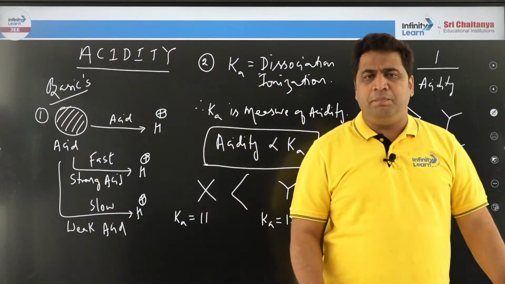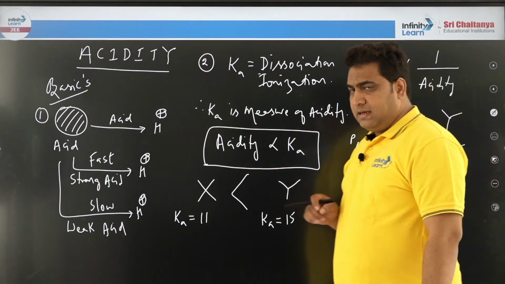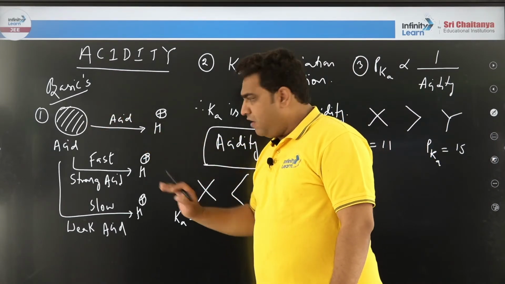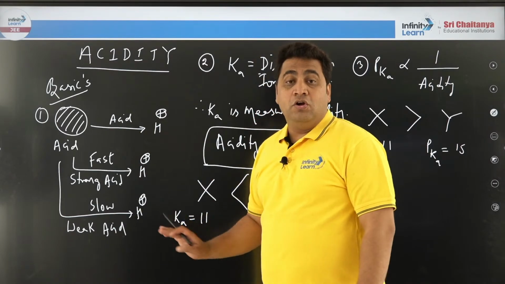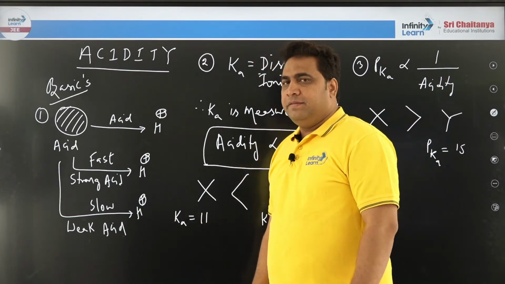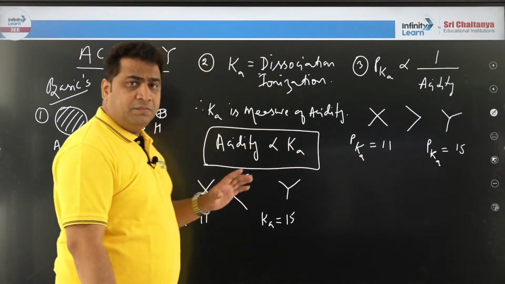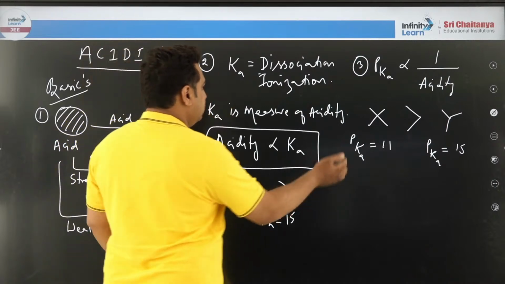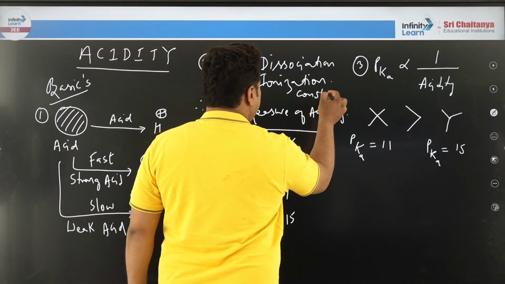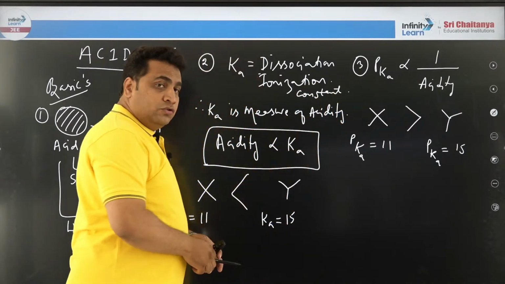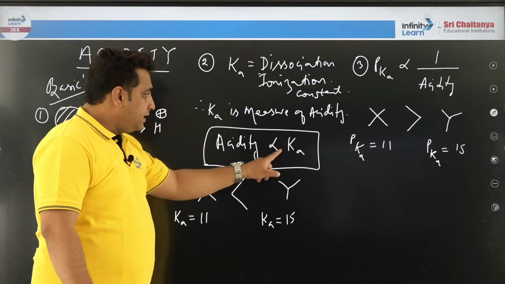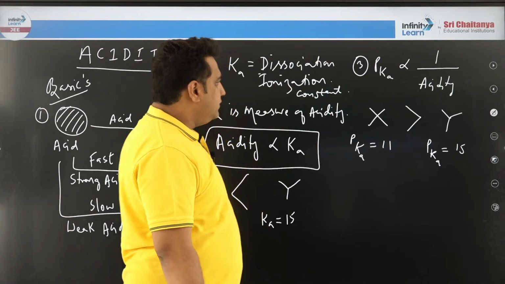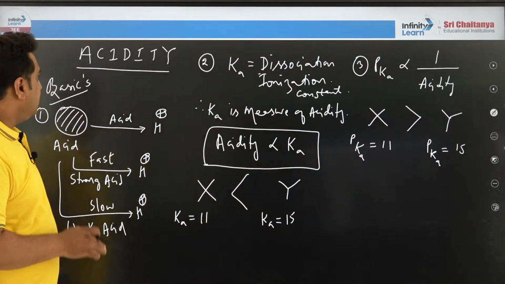So I hope everybody got a fundamental idea what is organic acid. Let me summarize. Any compound able to give H plus ion, you can call acid. Fast giving, strong acid. Slow giving, weak acid. Not giving, not an acid, right? Then we measure the acidic strength by using Ka value. It is dissociation constant or ionization constant value. I have not completed this, let me write here, ionization constant here, right. So K is directly proportional to acidity, more K value, more acidity, more pKa value, less is the acidity. So this is the basic fundamental concept of acidity, right.